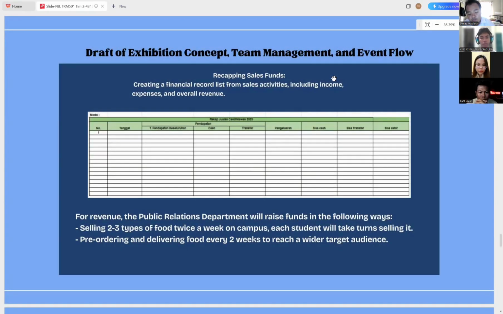And this is sales fund recap. This table shows us income and expenses from fundraising activities to raise money or public relations. The team sells 2 or 3 types of food twice a week, and also takes pre-orders every 2 weeks to reach more people.